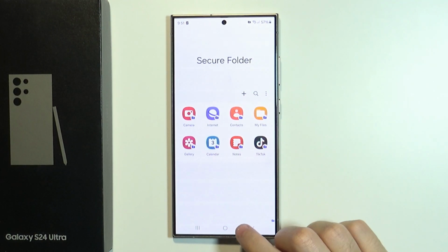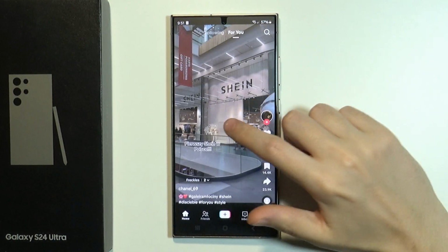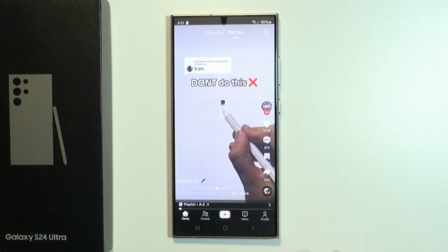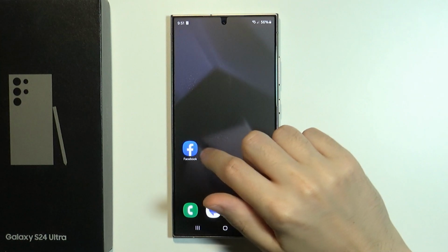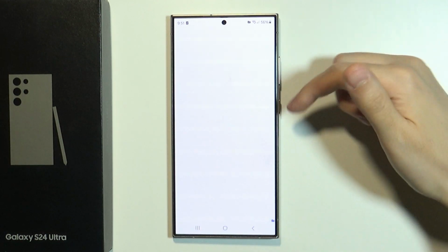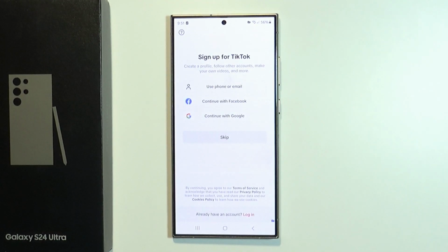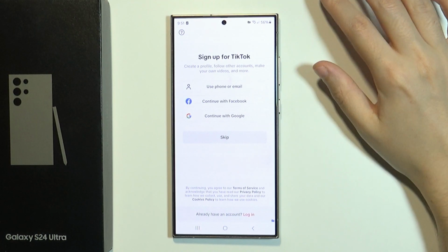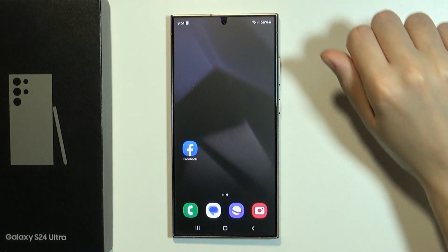So just to showcase the difference, let's go back. If I open TikTok over here, I have my account and I can scroll through the feed, etc. It works like it should. But if I go to secure folder and then I run TikTok, then I will have to sign up one more time, because in this case I use a different instance and I can use two accounts pretty much at the same time without having to log in or log out all the time.